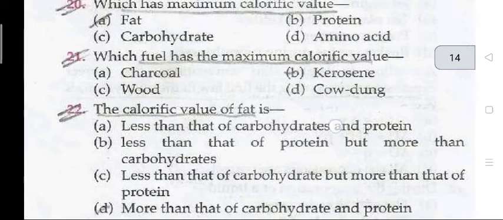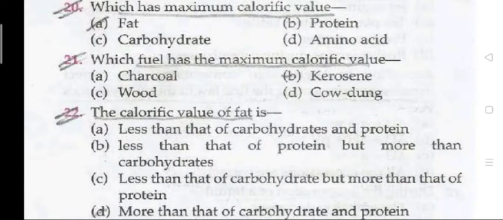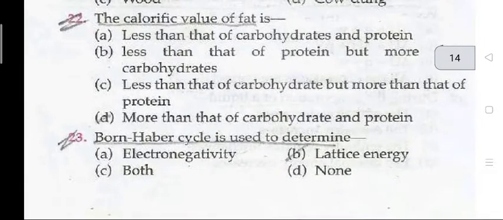Question number 20. Which has a maximum calorific value? Fat. Question number 21. Which fuel has a maximum calorific value? Kerosene. Question number 22. The calorific value of fat is more than that of carbohydrate and protein. Question number 23. Born-Haber cycle is used to determine lattice energy.